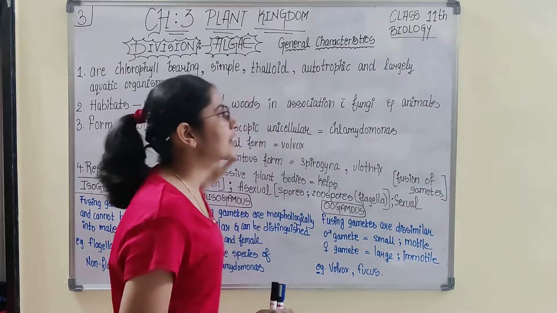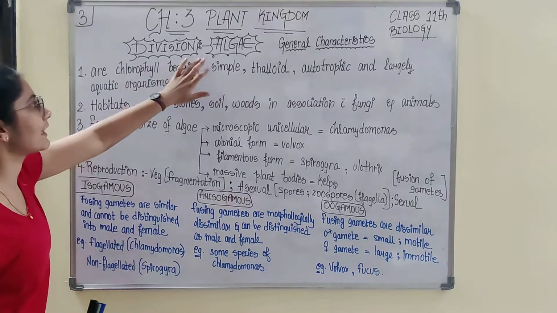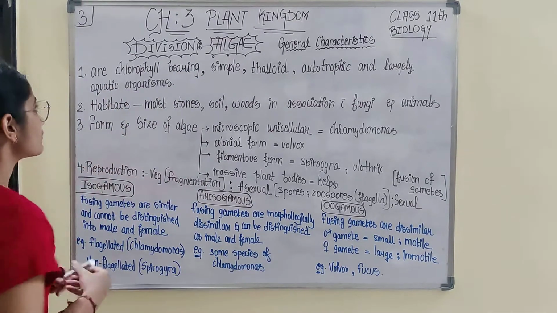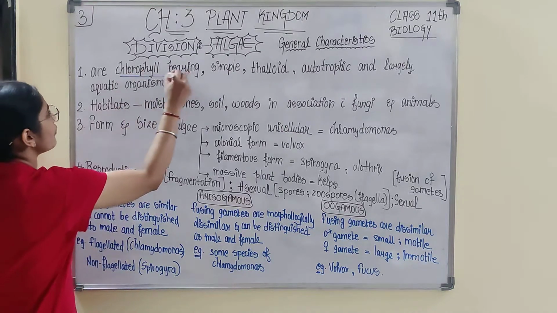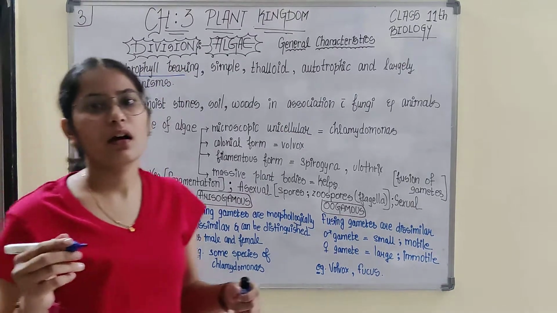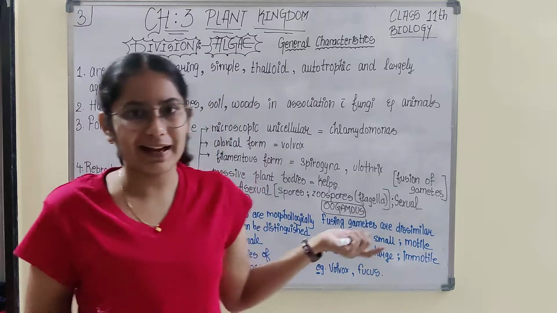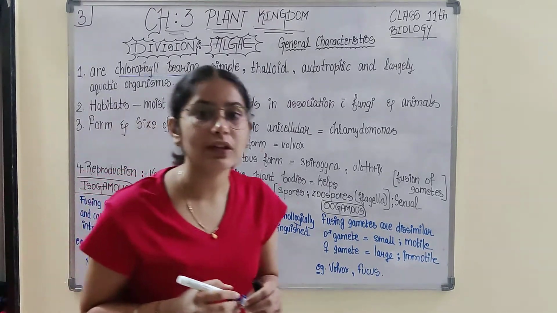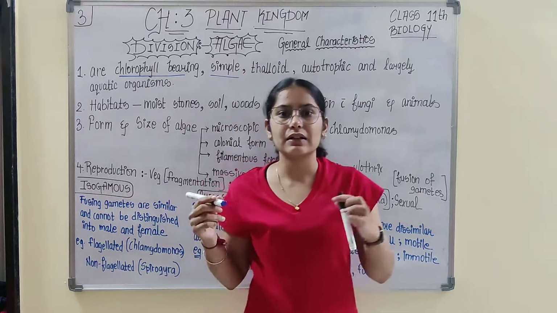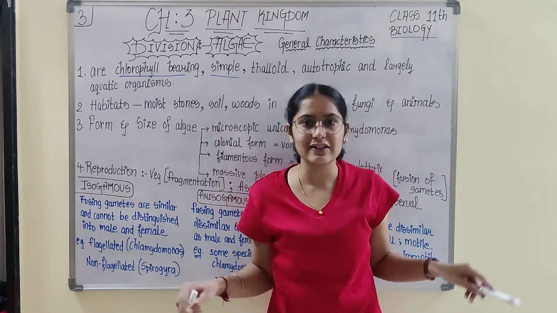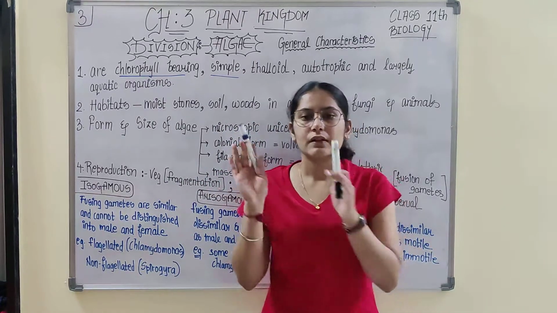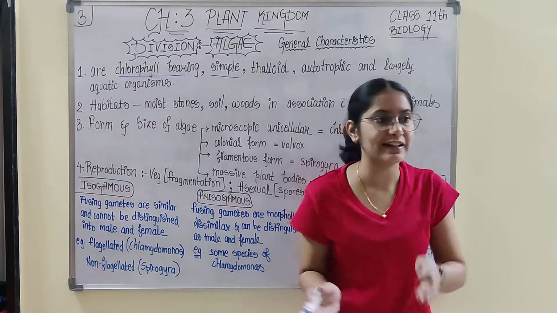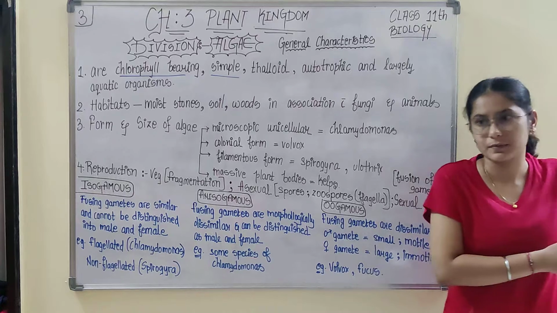Now if we talk about general characteristics of algae, first is chlorophyll bearing. So algae is a chlorophyll bearing organism, or you can say plant. It is simple. Why? We discussed that when I classified the plants, I started with algae, then moved down to bryophytes, then pteridophytes, then gymnosperms, then angiosperms.